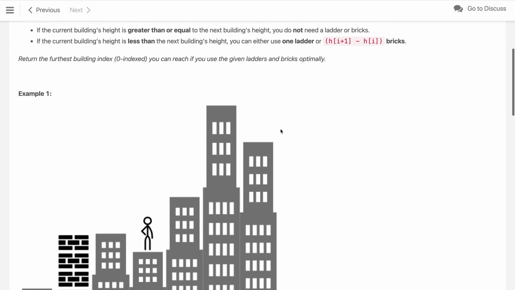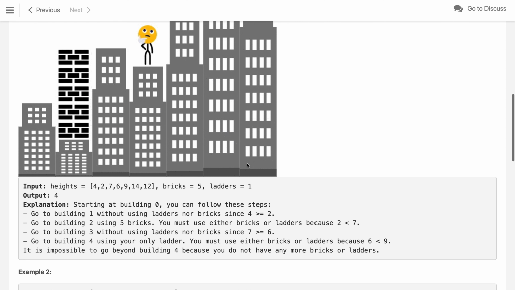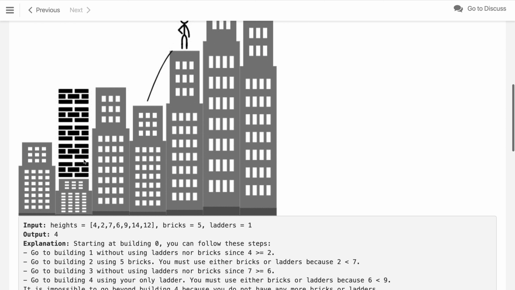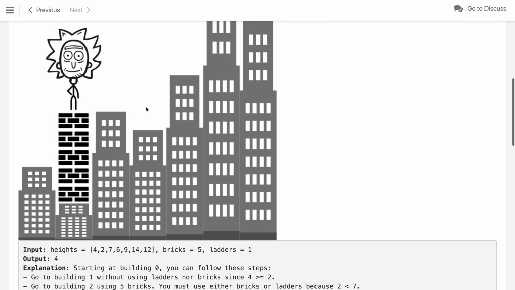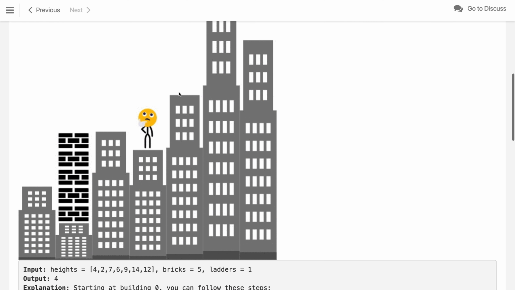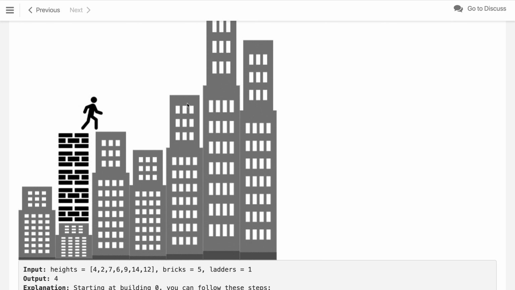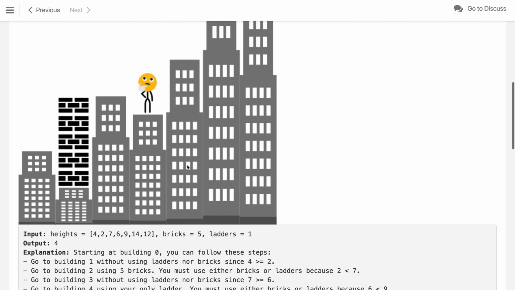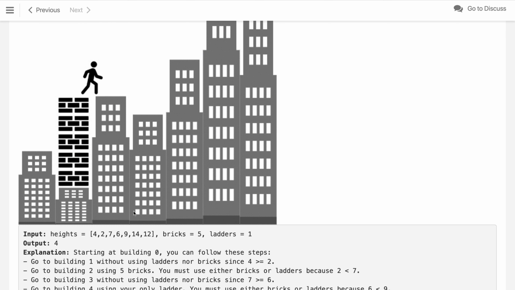Here in example 1, we are given a set of buildings, 5 bricks and 1 ladder. Here we can jump without anything, then we use 5 bricks, then here we can go directly, and here we can jump without anything, and here we use the ladder. After that we are left with 0 ladders and 0 bricks. So this point is the farthest point, and we have to return the index of this building, which is 4.